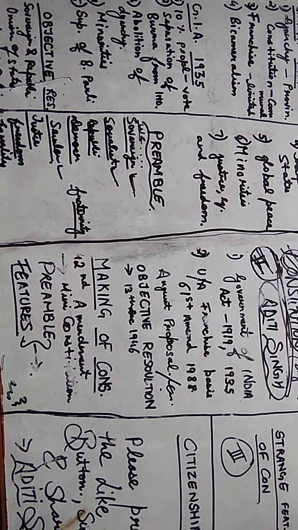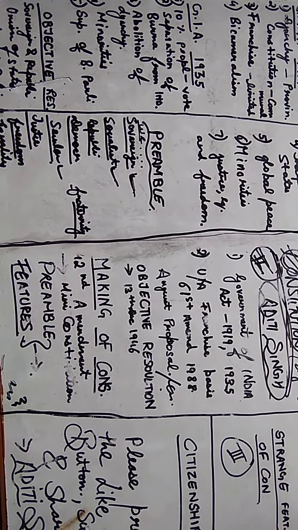Okay, so now we'll have the August Proposal, Cabinet Mission and Cripps Mission. These are three topics that are very important when we read about the constitution or the formation of the constitution. So I'll deal with this in a separate video because these are a little bit confusing, and it will confuse you if I don't mention every point and topic. Cabinet Mission, Cripps Mission and August Proposal.